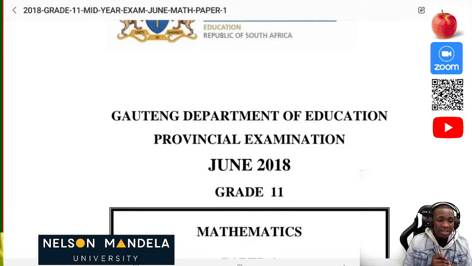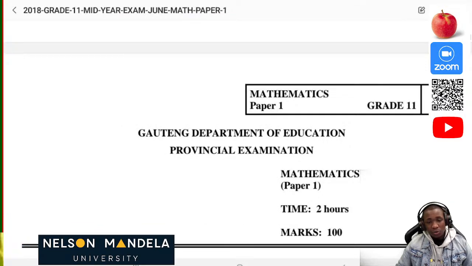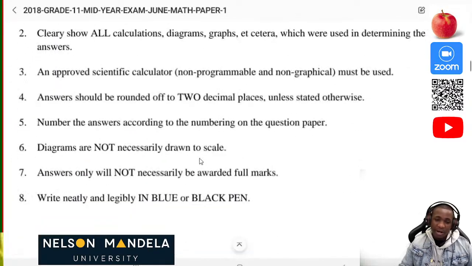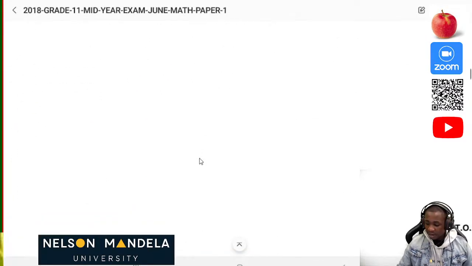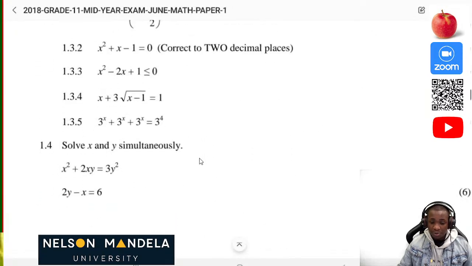Now let's get down to the business of the day. Here I have the Gauteng Department of Education June exam, grade 11. It comprises 100 marks, so we're going to try to do everything on this paper. At least 100 marks you can do in 1 hour, since now we have all the background and important concepts which we need to know.